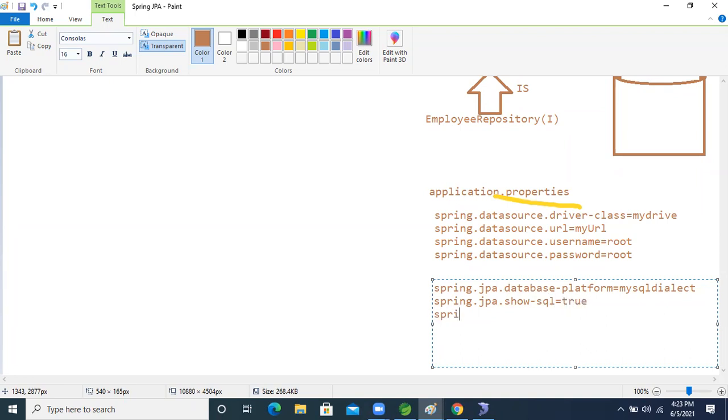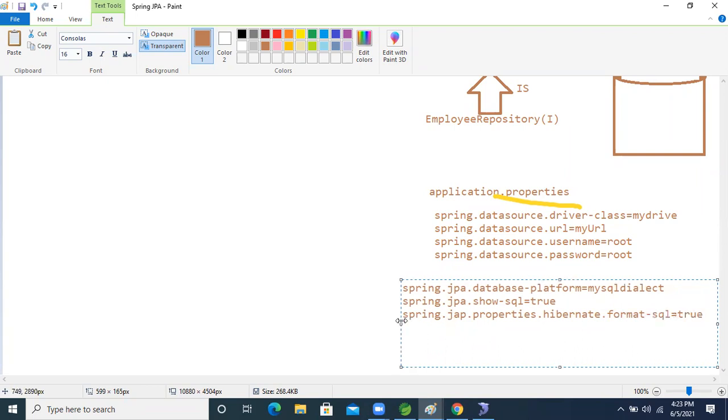Now another one is spring.jpa.properties.hibernate.format_sql. Sorry, this one is the property hibernate format hyphen SQL. Make this one also true now. Another property is what?